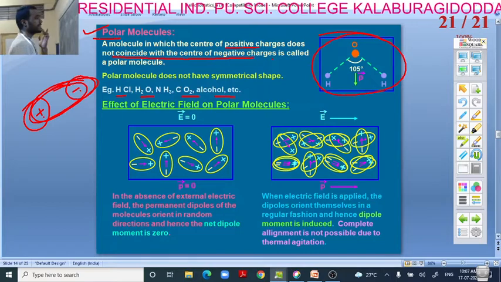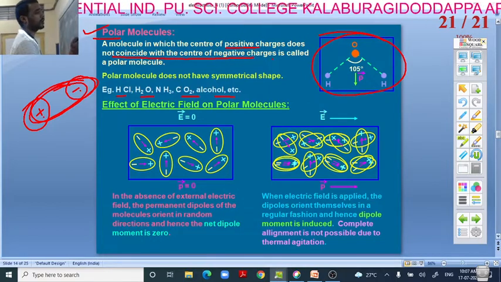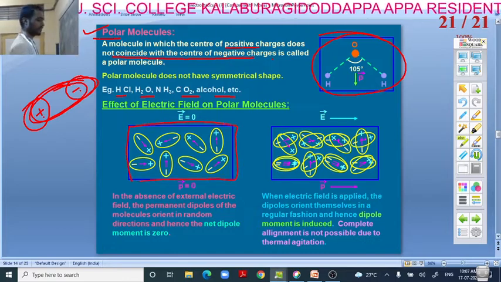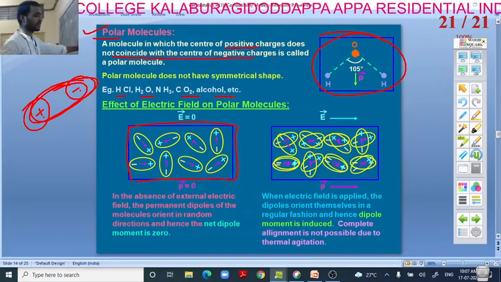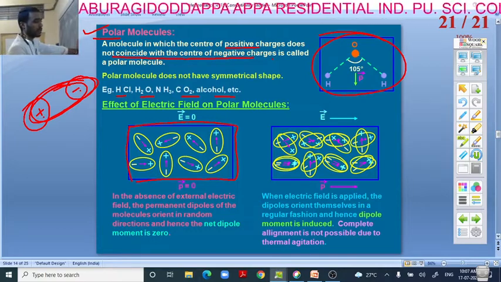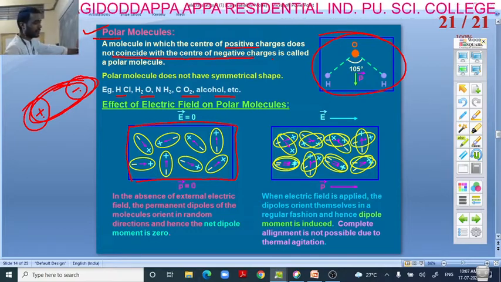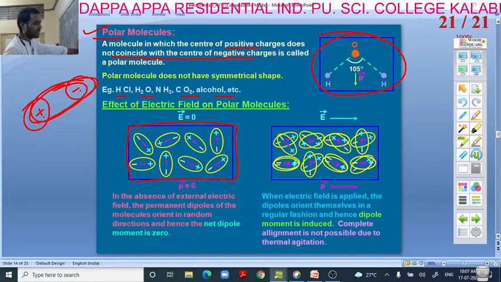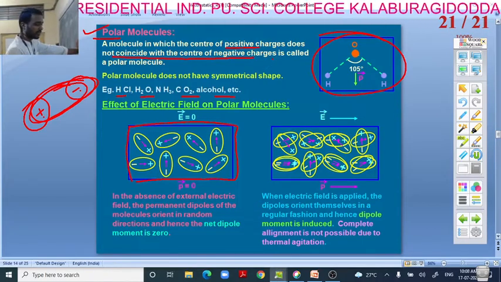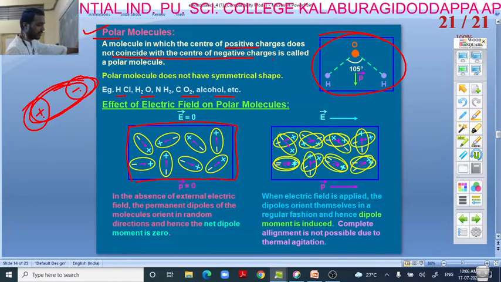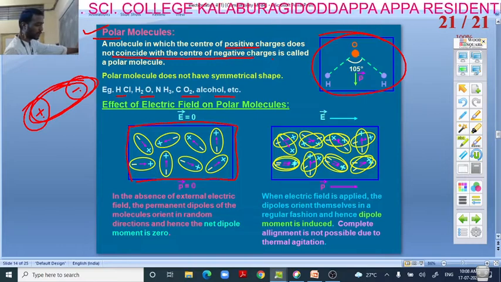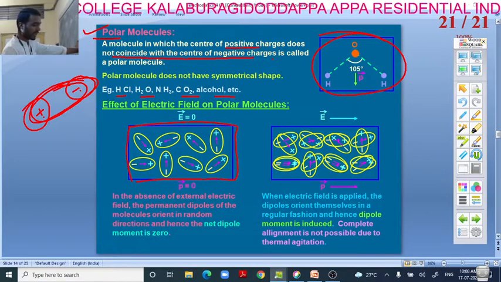Effect of electric field on polar molecules. See, this is the dielectric substance, and these molecules are polar molecules, having two poles. In the absence of an external electric field, the permanent dipoles of the molecules orient in random directions.